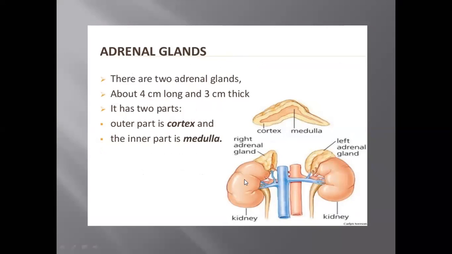Do you remember the structure of the kidney? The outermost was the cortex. Inside of the cortex was the medulla. Remember? It means the glands which are present on cortex will be different from the glands which will be present on the medulla. Okay? So, kidney is having two types of gland. One is the adrenal cortex gland and other is the adrenal medulla glands. Fine? Medulla and cortex glands will be different. Let's see them.